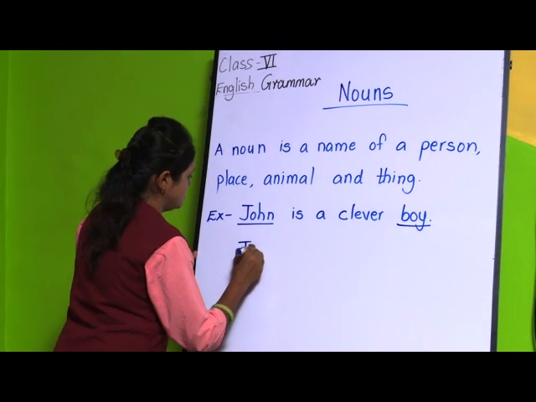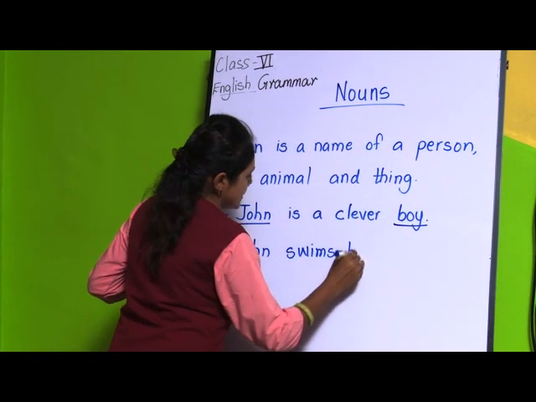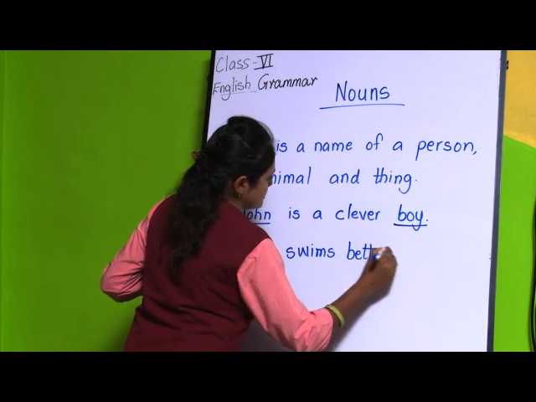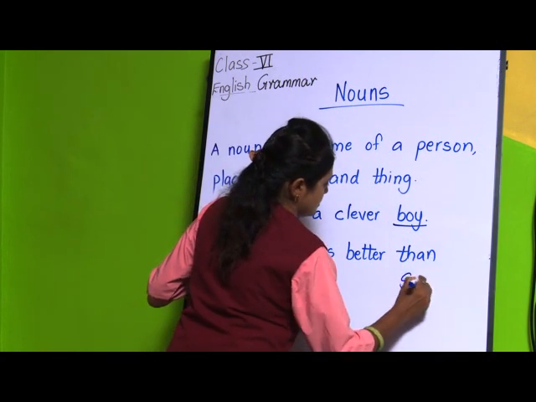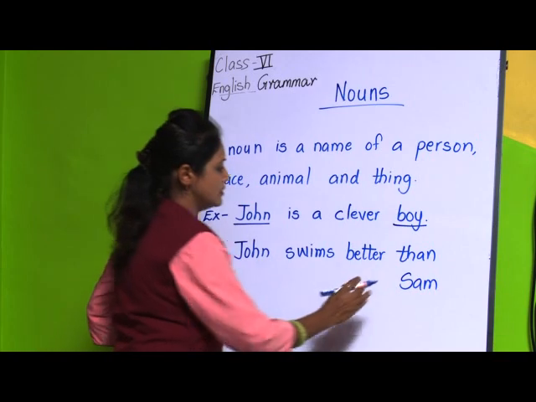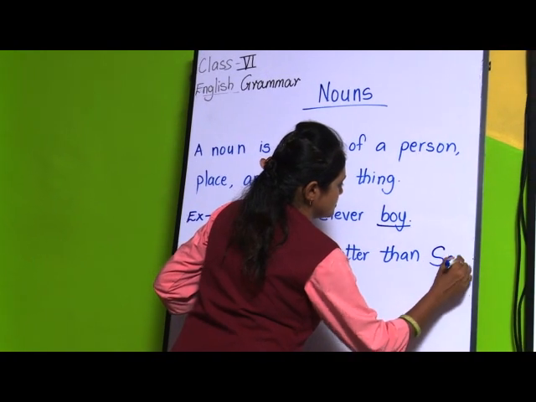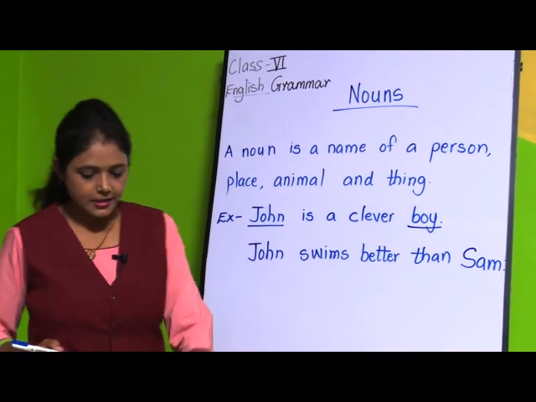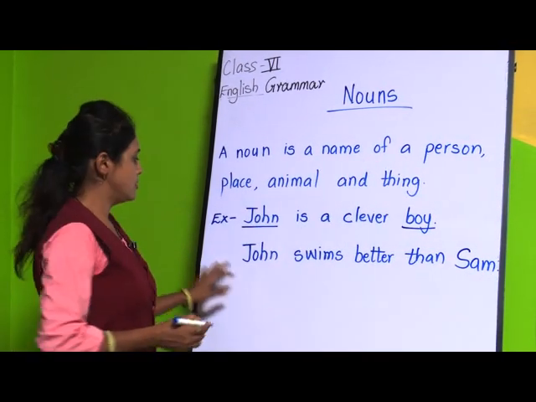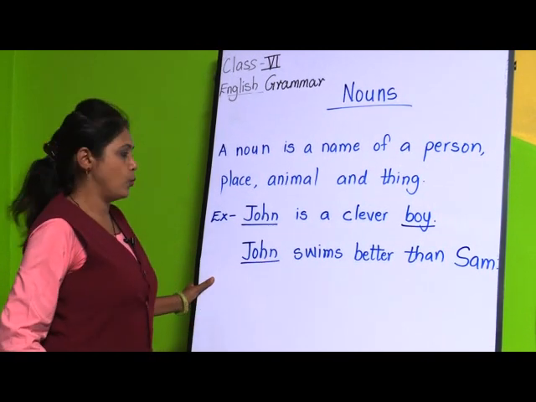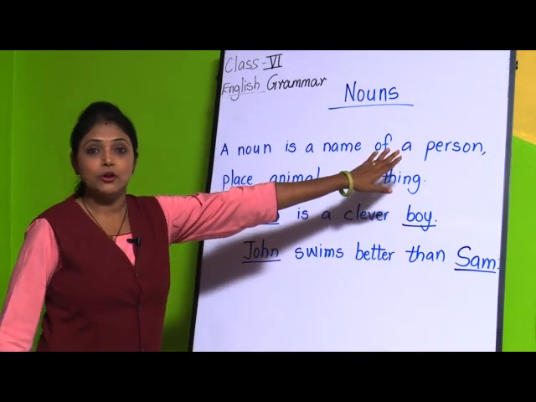John swims better than Sam. Okay, I'll write it here only. John swims better than Sam. In this sentence, we are again talking about names of persons. So here John is a noun and Sam is also a noun. Now we have seen the example of person.